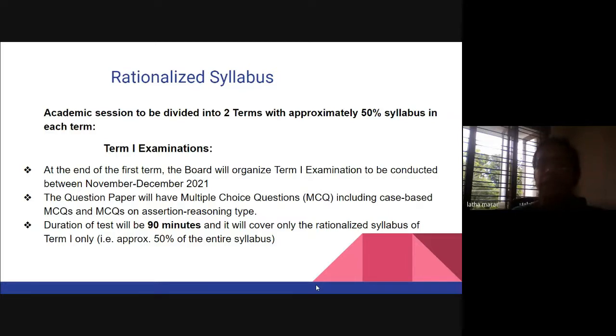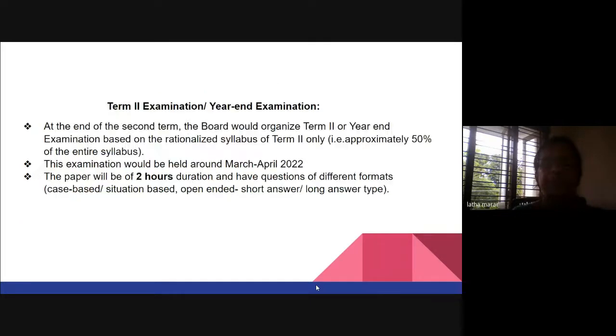There will be a reading time also, and the questions are all MCQ types. In the MCQs, different types of questions will be put. Term two is the year-end examination, in March, April, and it will be of 2 hours duration with different typology of questions.